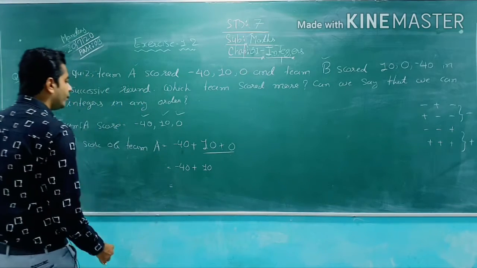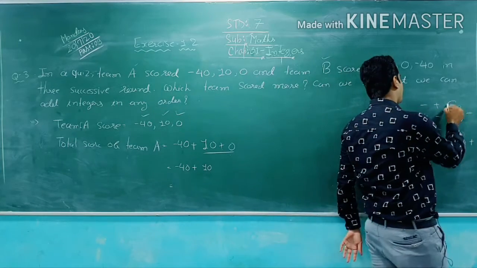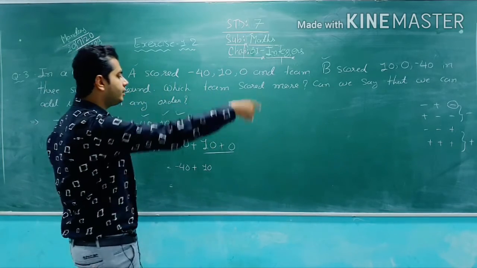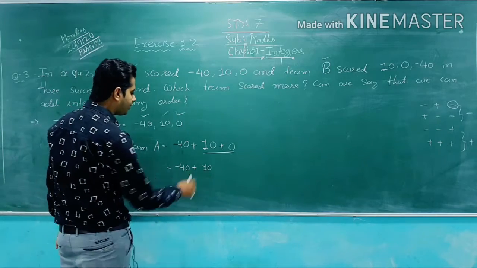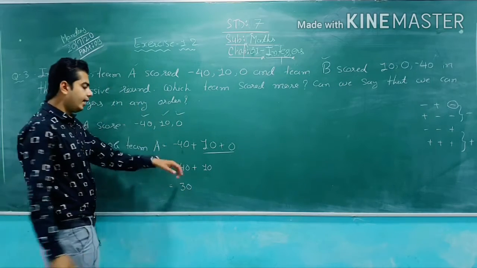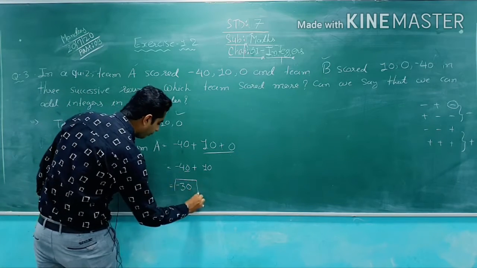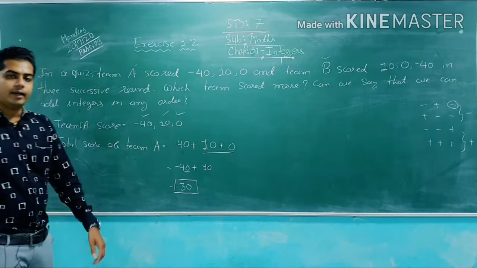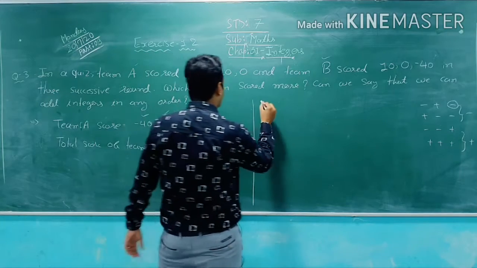Now -40 plus 10, here the first term is minus, plus. What do I have to perform here? I have to perform subtraction. Why? Because according to the rule, minus plus is minus. So I'll perform subtraction. 40 minus 10 is what? 40 minus 10 is 30. And the bigger digit's sign is what? Minus. So I'll put minus here. The bigger digit is 40, so I'll put the sign of 40. That's why team A scored how much? Team A scored -30.